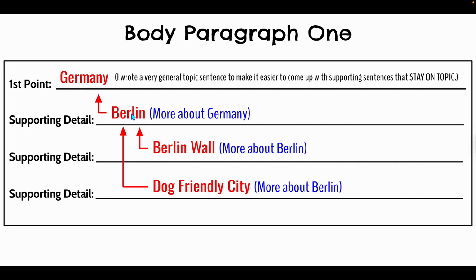And then I wrote a supporting detail sentence about Berlin being the capital, so a specific city in Germany. Then I got even more specific with my last 2 supporting sentences, and they backed up more about Berlin. So it went very general, specific, even more specific. The arrows show the pattern. But even still, the sentence about it being a dog-friendly city is also still about Germany. It's just about a specific city in Germany. So that's one way you can structure your paragraph. Always think of it as an ice cream cone that goes from very general to the tip of it. We talked about this in class, getting more specific, teeny tiny details.